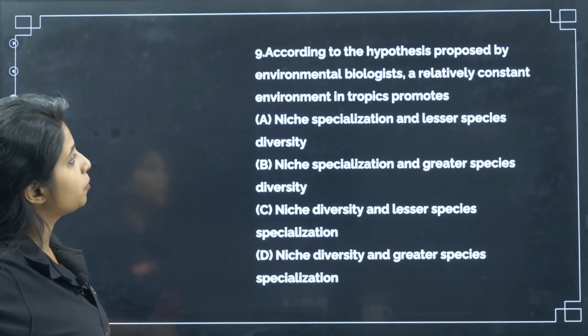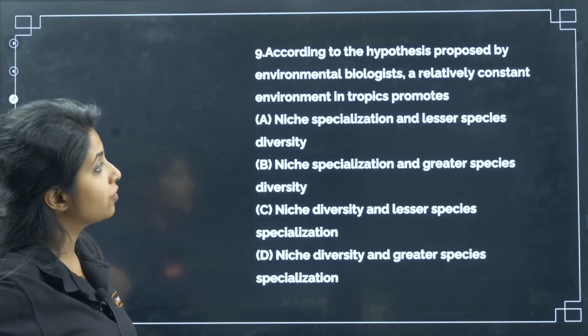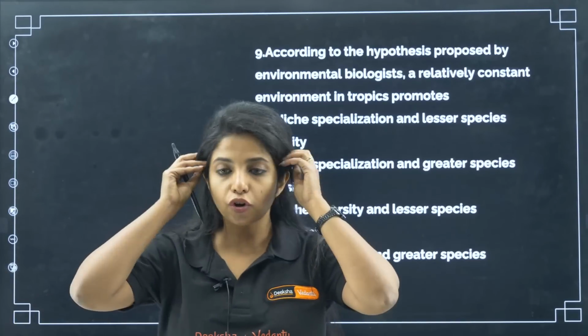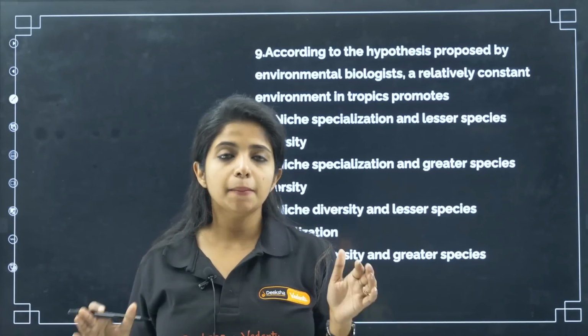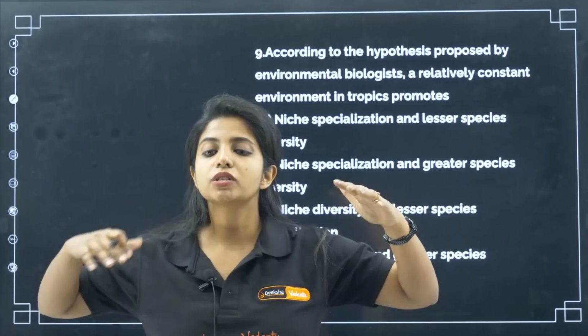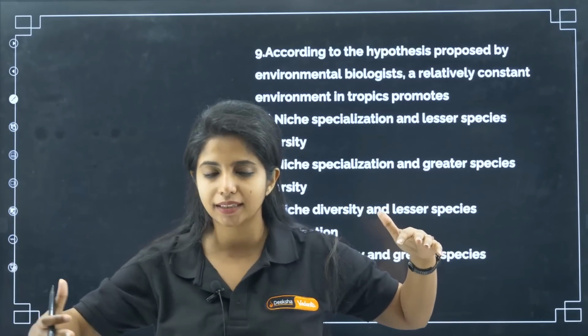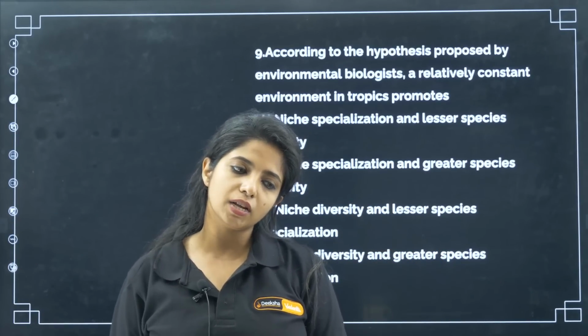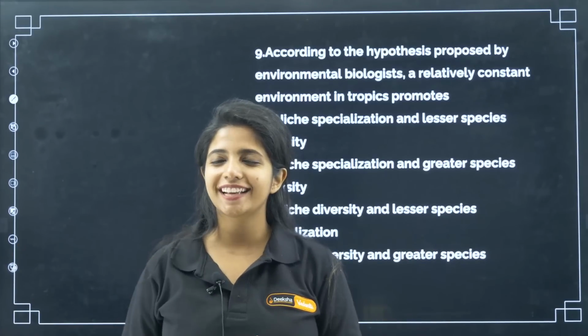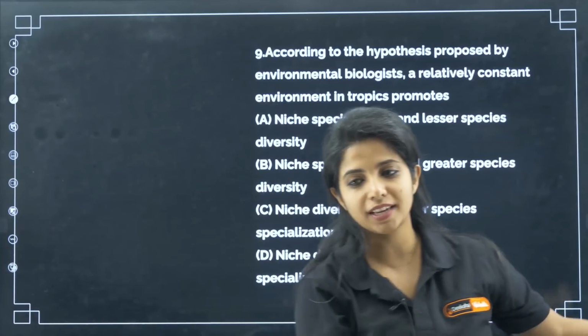Now, moving ahead to the next thing. According to hypothesis proposed by environmental biologists, a relatively constant environment in tropics promotes what? So basically, tropic regions are there, temperate regions are there. Temperate regions do not have a constant environment. Because of frequent glaciation and things like that, for example, I am an organism staying up there. I feel that, oh, finally it's over, it's all snowy and nice. But then all of a sudden glaciation happens, I die.